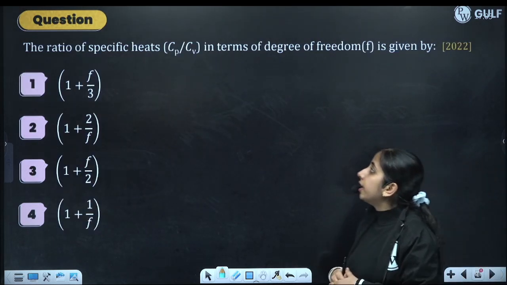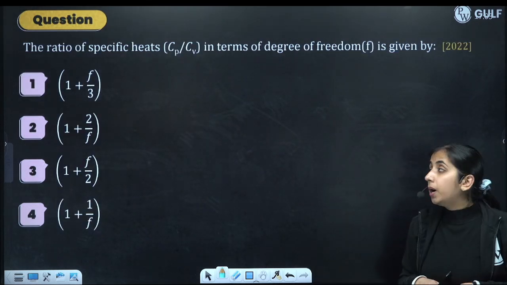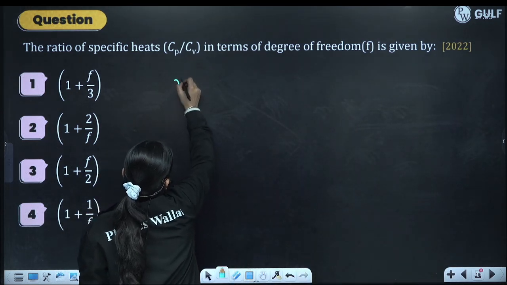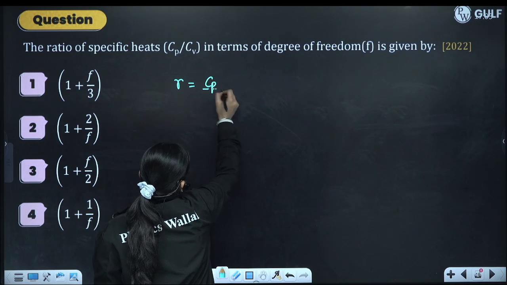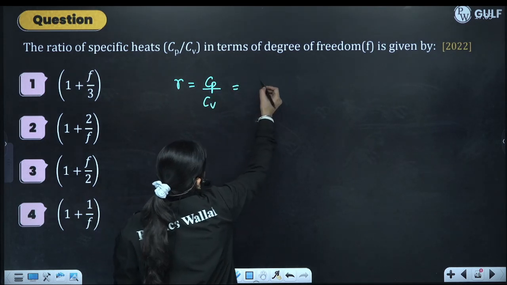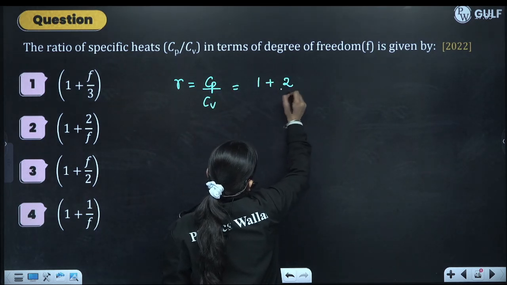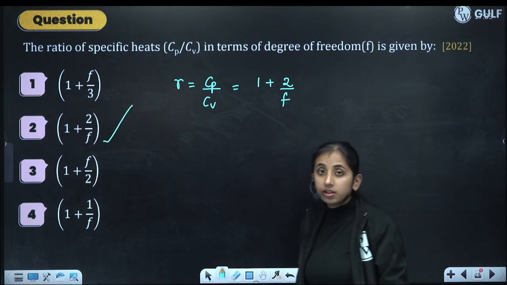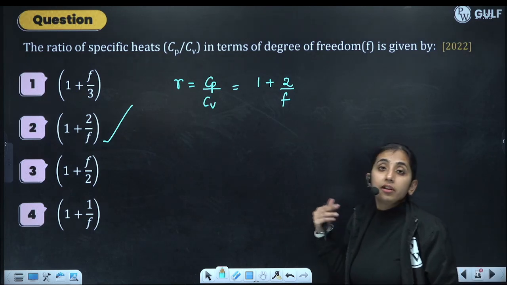See next, the ratio of specific heats Cp by Cv in terms of degree of freedom is. So gamma is Cp by Cv. In terms of degree of freedom, it is given as 1 plus 2 by F. So this will be the answer, option number 2. Many people remember this formula.